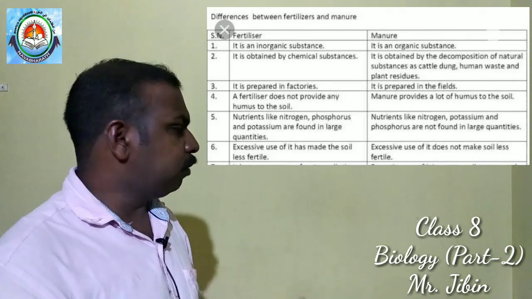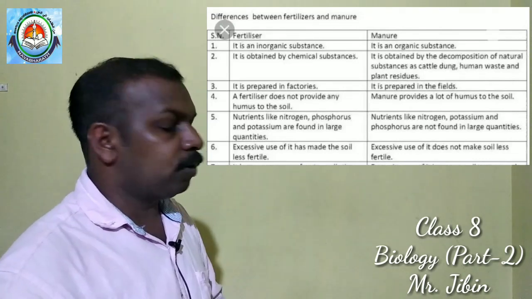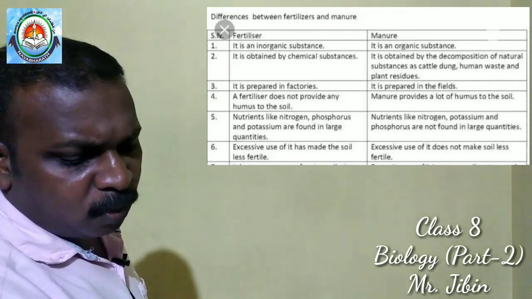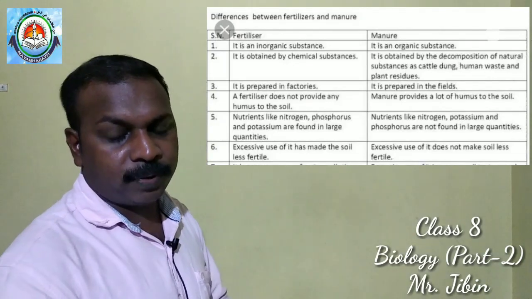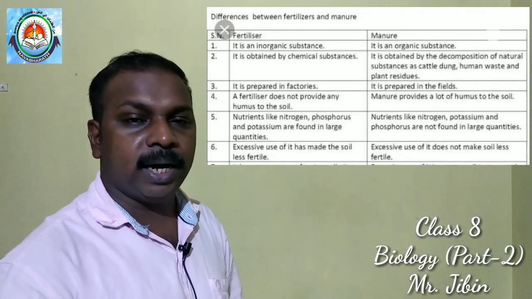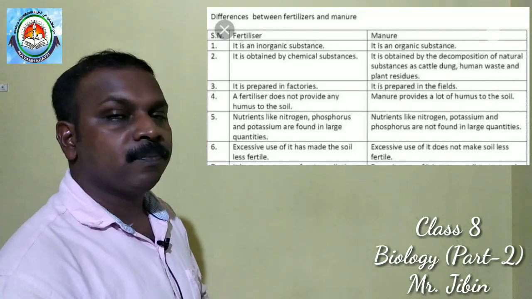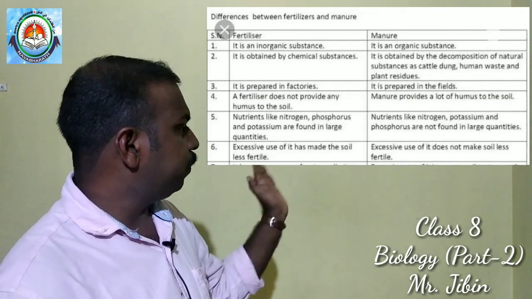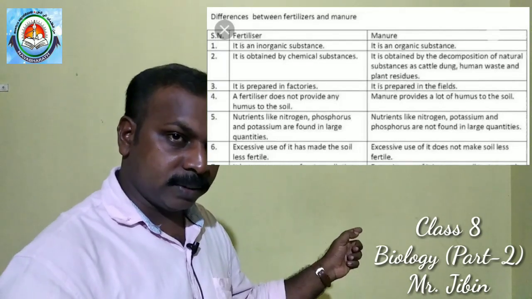We can say two examples for manure. But examples for fertilizers are many: ammonium sulfate, superphosphate, ammonium phosphate, potash, urea, nitrophosphate. These are the main differences between manure and fertilizer.